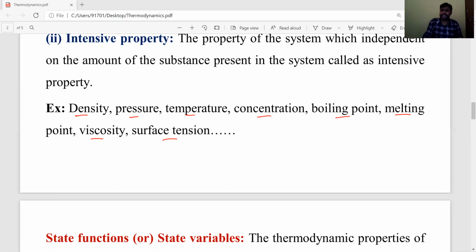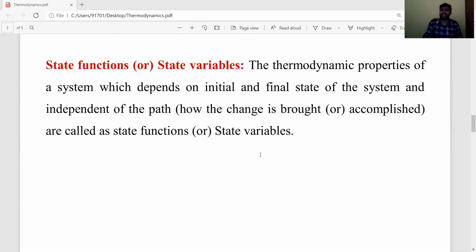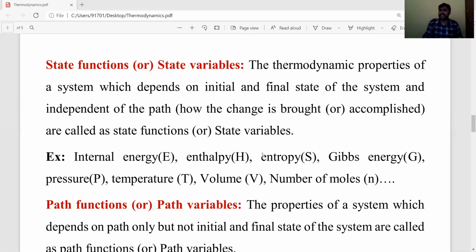Okay, students. Next, different types of variables or functions. We need to discuss what the different types of variables and functions in thermodynamics are. It is also very, very important. There are two types of functions or variables. One is state functions, also called state variables.